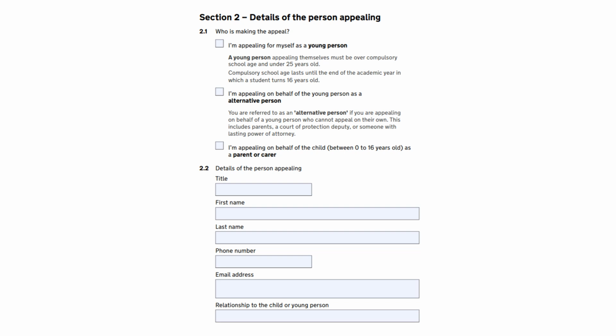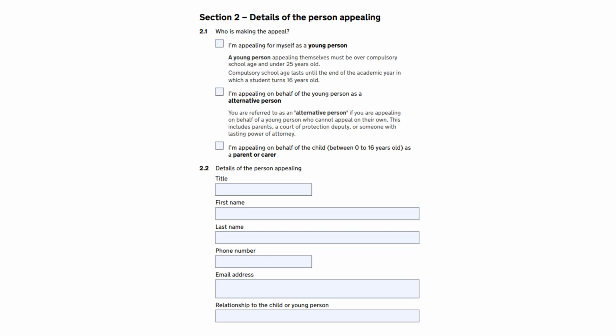Tick the third box if you are the parent or carer making the appeal on behalf of a child who's under the age of 16. And remember, you can still make an appeal on behalf of your child if they are 16, but they have not passed the last Friday in June of the school year in which they turn 16.